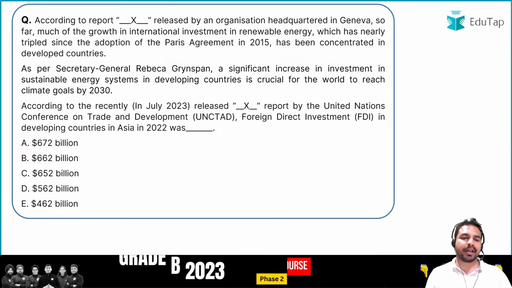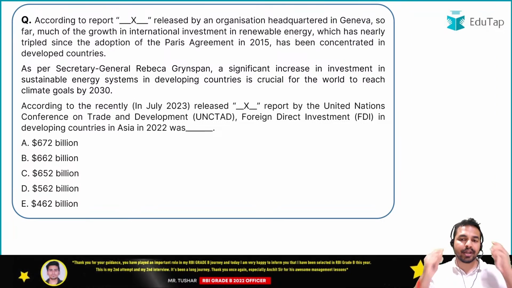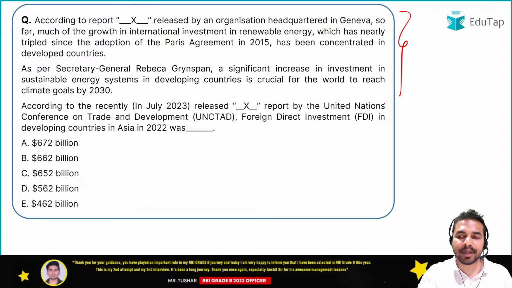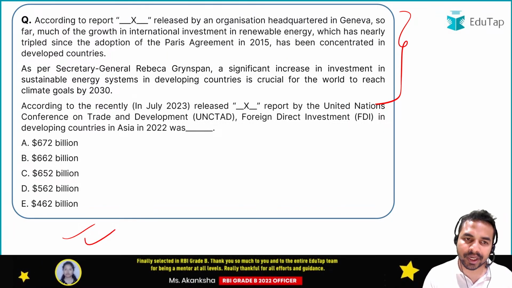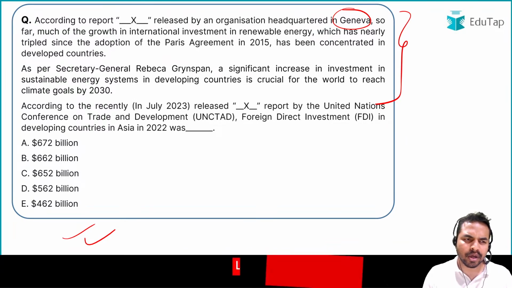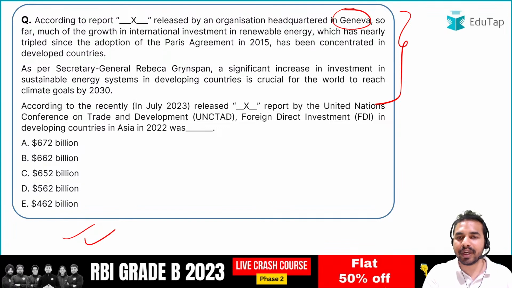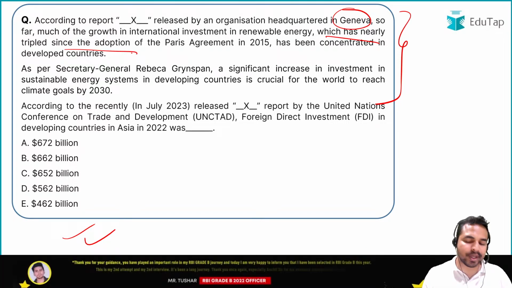Now we move on to our next important report. Guys, there is a report in front of you and you have to just go through those particular statements and tell me what is the right answer to the question. So here you can see, according to the report X released by an organization which is headquartered in Geneva. So guys, this particular organization is headquartered in Geneva. So far, much of the growth in international investment in renewable energy, which has nearly tripled since the adoption of the Paris Agreement.